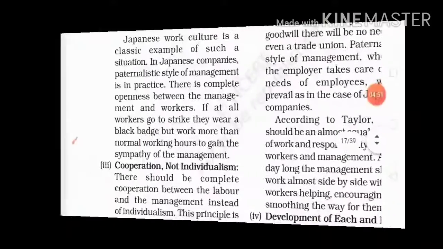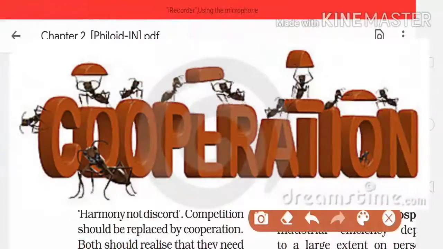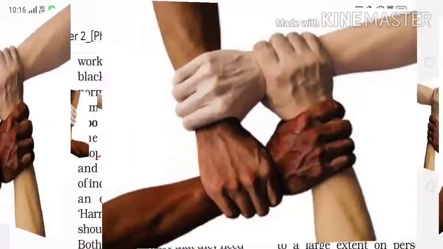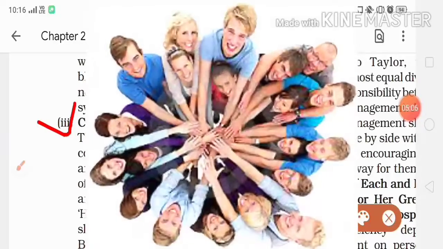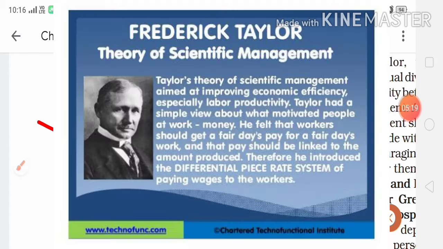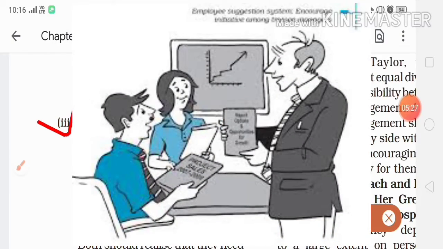Coming to our third point, that is cooperation, not individualism. Through this principle, F.W. Taylor wants, in continuation with the earlier point, that it is coordination and not individualism that will help in achieving organizational goals. Cooperation is the action of working together, and Taylor states employees and management should cooperate with each other, and that could lead to high morale and team spirit.